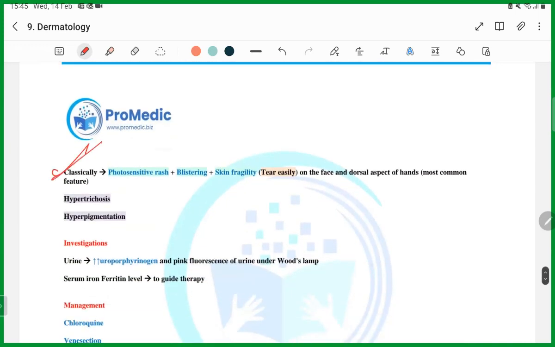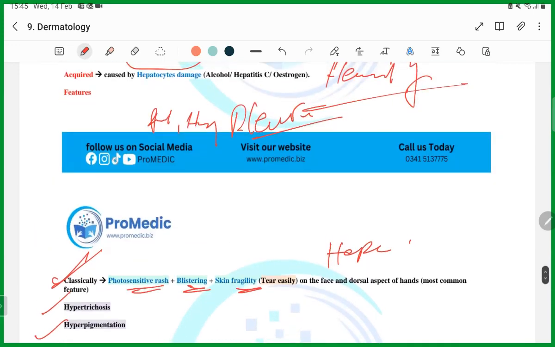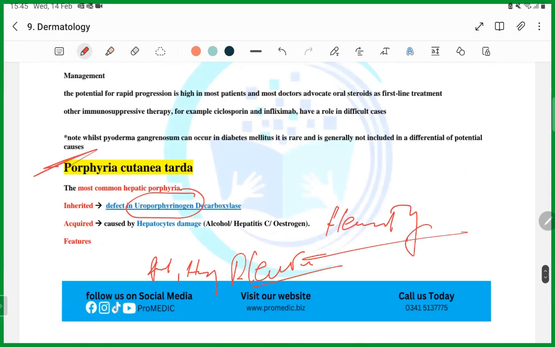This is the presentation: rash, blistering with skin fragility, along with hep C or B, and hypertrichosis, hyperpigmentation. Please select porphyria cutanea tarda.